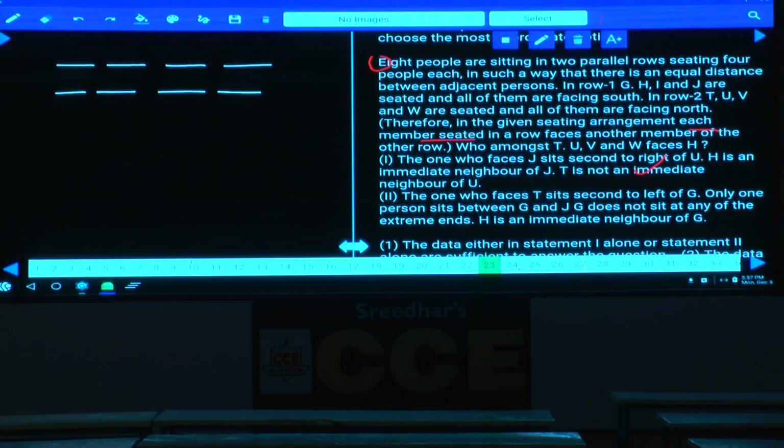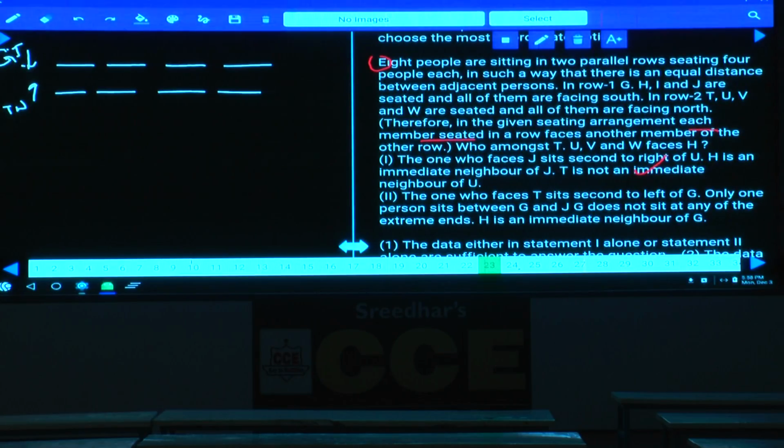In such a way that there is an equal distance between adjacent persons. In row 1, G, H, I, J are the persons, and all of them are facing south. And in row 2, T, U, V, W are the persons.